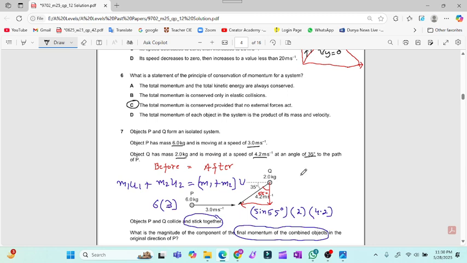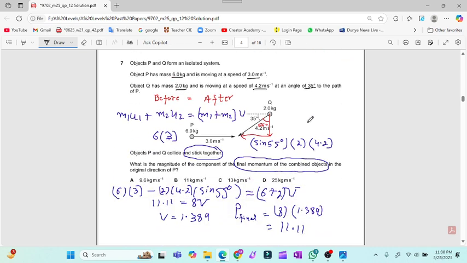Objects P and Q collide and stick together. It means that their mass will be added up. What is the magnitude of the component of the final momentum of the combined object? So in order to calculate the final momentum, I must have the total mass, which is 6 plus 2, 8, but I do not have the final velocity. So what will I do?